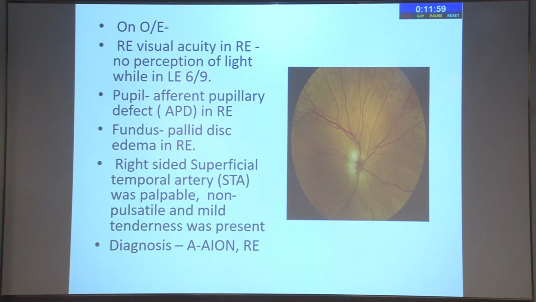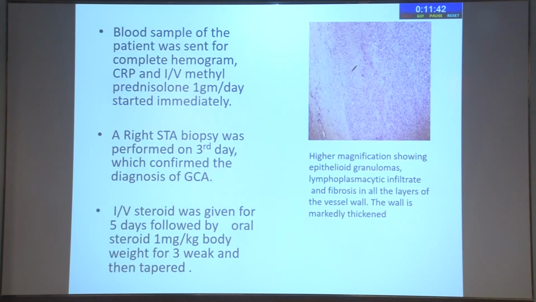Seeing the pallid disc edema and the sudden visual loss in a 60-year-old male, we made a diagnosis of arteritic type of anterior ischemic optic neuropathy. When we palpated the superficial temporal artery, it was palpable but non-pulsatile, and there was mild tenderness. We sent the blood sample of the patient for inflammatory markers before starting IV methylprednisolone, which we should do because steroid intake may alter the values.